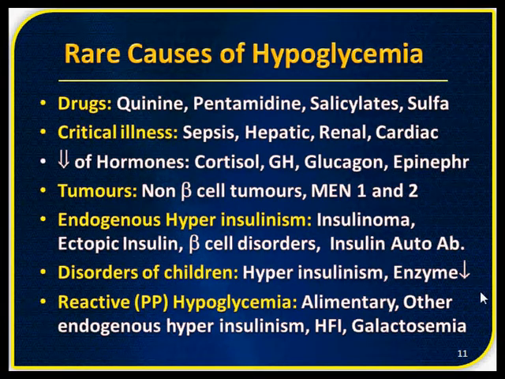Reactive or postprandial hypoglycemia is another condition which we will see a little later. It is also called alimentary. Other endogenous hyperinsulinism factors: hereditary fructose intolerance, HFI, and galactosemia in children are some of the rarer causes of hypoglycemia. But again and again, remember that the most important cause is treatment of diabetes either with insulin or with oral drugs, particularly the secretagogues. And then, of course, alcohol ingestion and sepsis, and of course, insulinomas and rarer causes. These are the causes of hypoglycemia.